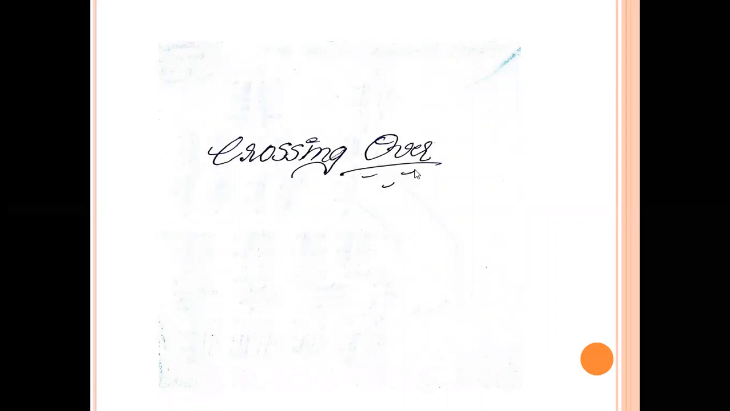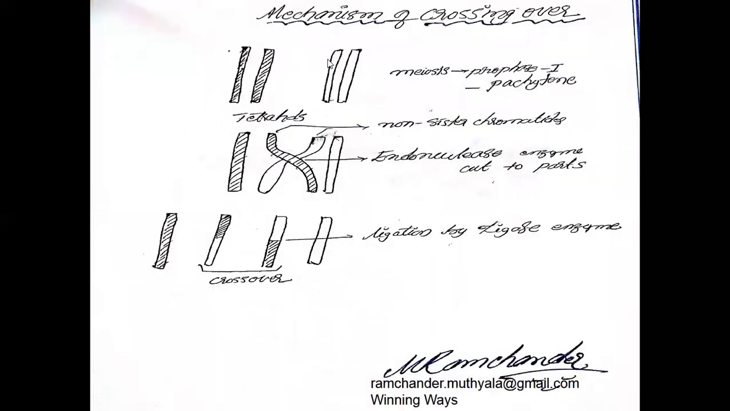Crossing over. Crossing over means genetic material or genes exchanged between two non-sister chromatids, or genetic material or genes exchanged between two non-sister chromosomes, called crossing over. The crossing over is explained with the mechanism of crossing over.